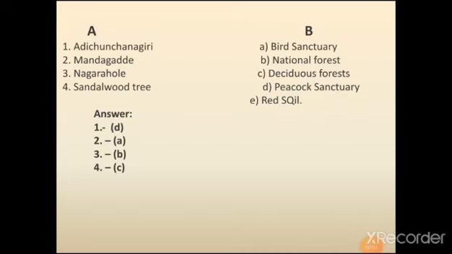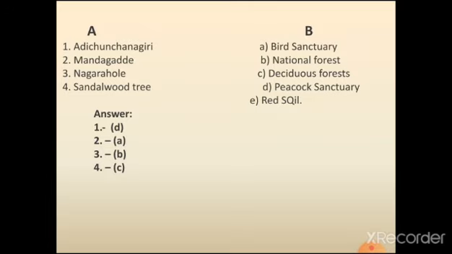Let us go to the last part, match the following. Look here, there are two columns, column A and B. Column A has 4 words and column B has 5 words, but one word will remain out of the group in column B. Now, let us find out the right answers. First one, Adichunchanagiri. What is its suitable word in column B? Adichunchanagiri has a prominent peacock sanctuary. So, 1D. Adichunchanagiri, its suitable answer is peacock sanctuary in column B. Second one, Mandagadde. Mandagadde is famous for a bird sanctuary. So second one, 2A. Mandagadde, its suitable answer is bird sanctuary.